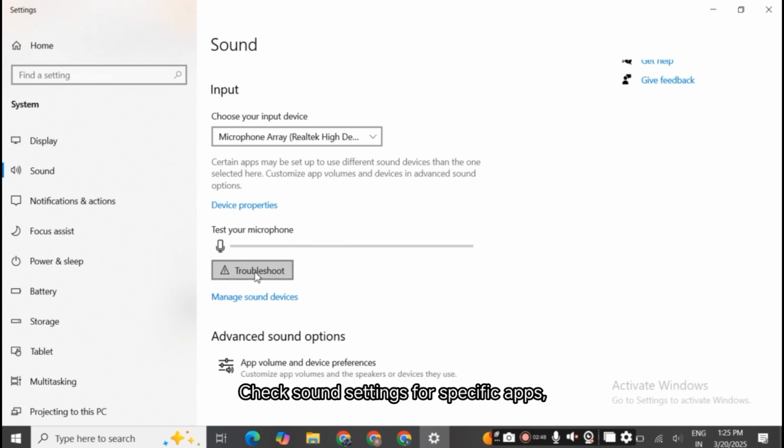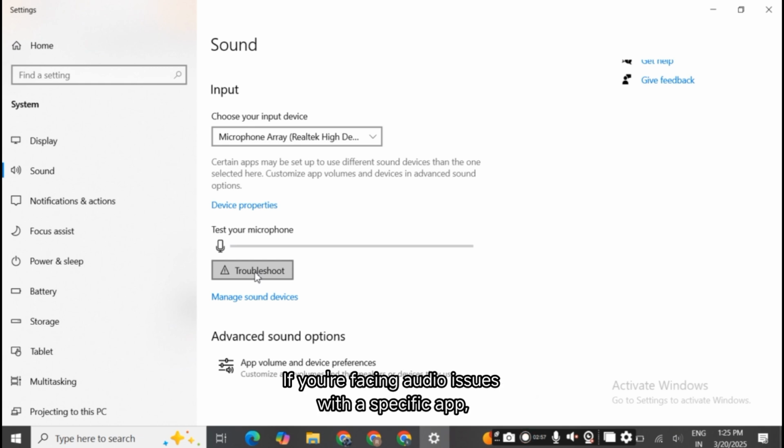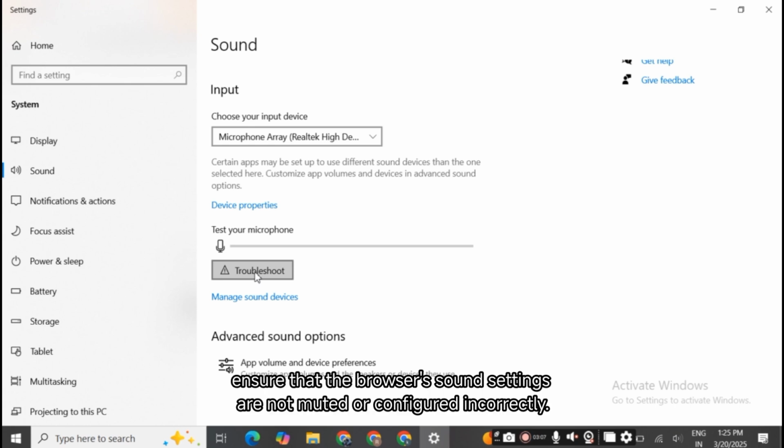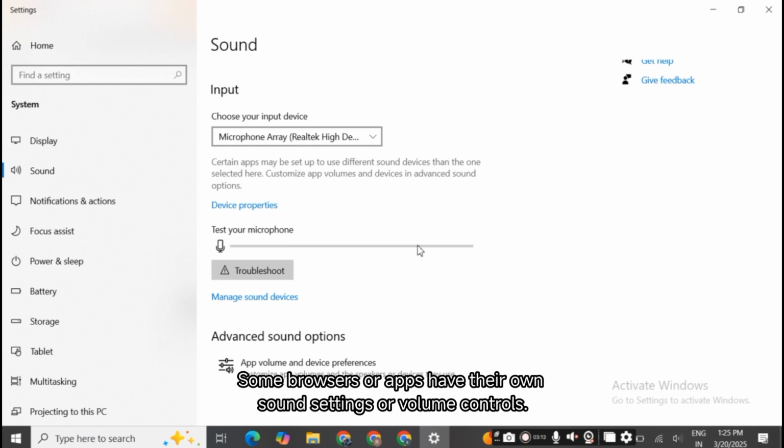Check sound settings for specific apps, e.g. web browsers or music players. If you're facing audio issues with a specific app, such as a web browser, e.g. Chrome or Firefox, ensure that the browser's sound settings are not muted or configured incorrectly. Some browsers or apps have their own sound settings or volume controls.